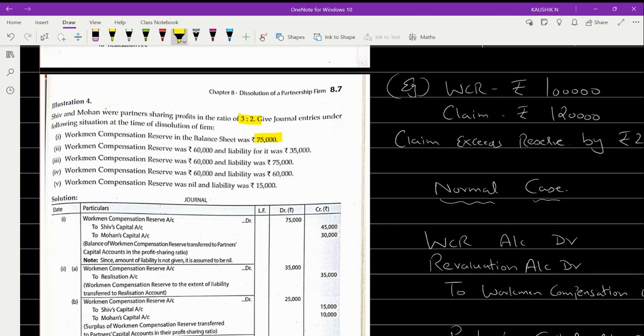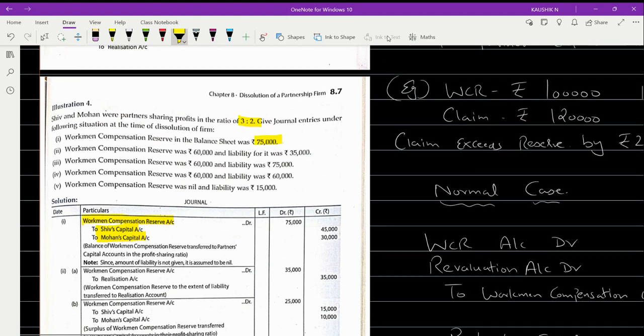So that means no information is available. So the entire amount of WCR will be debited and shared among the partners in the profit sharing ratio, which will go to their capital accounts. The entry will be Workman Compensation Reserve account debited to partners' capital accounts. So the amount should be divided in 3 is to 2 ratio. Able to understand?